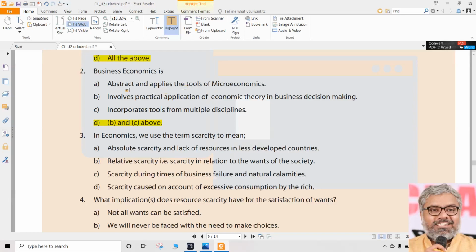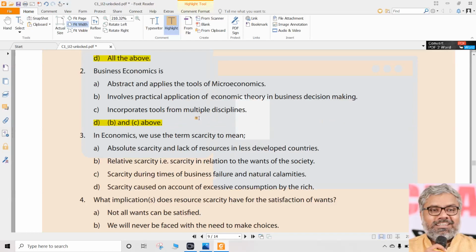Even if we don't know it, we don't care. We don't have to put something like A, B and C, all three, because that option is not available. If somebody says, I don't know what is abstract, but I think that is also business economics, okay, then show me the option. Where is it? A, B, C above, all of the above, if it is there, then you can say you got confused.